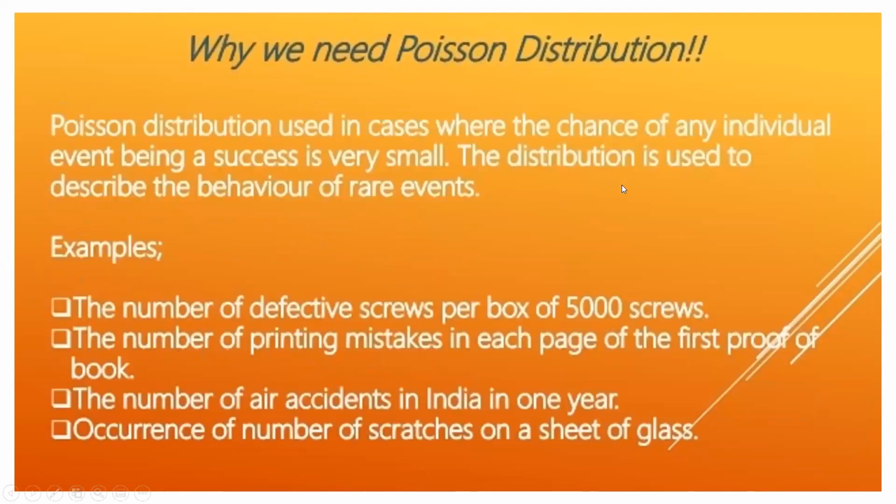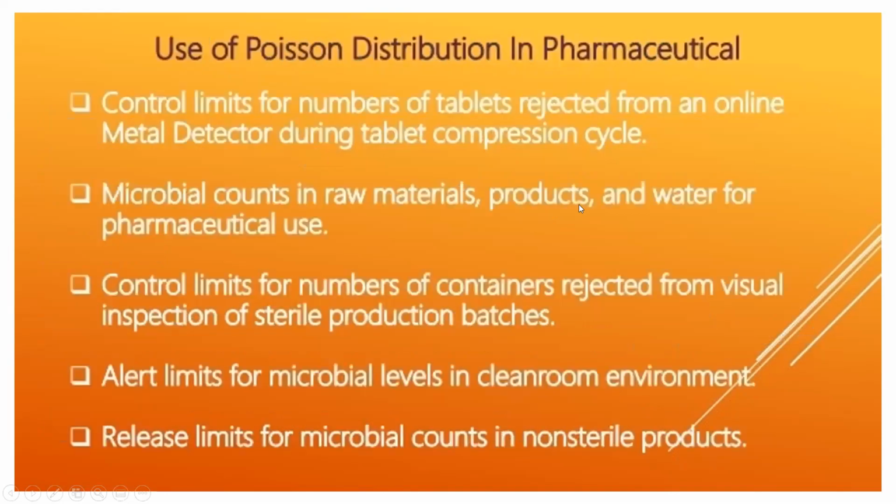Why do we need Poisson distribution? Poisson distribution is used in cases where the chance of any individual event being a success is very small. The distribution is used to describe the behavior of rare events. Examples: the number of defective screws per box of 5,000 screws, the number of printing mistakes on each page of the first proof of a book, the number of air accidents in India in one year, and the occurrence of the number of scratches on a sheet of glass.